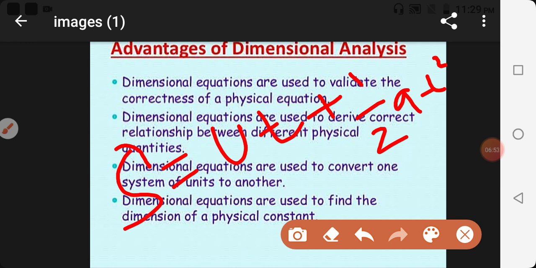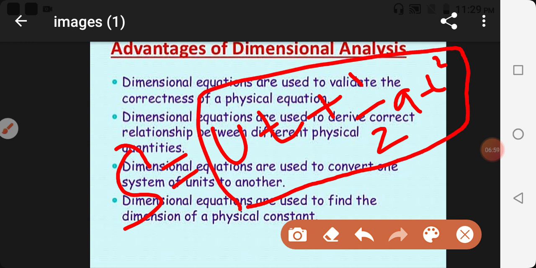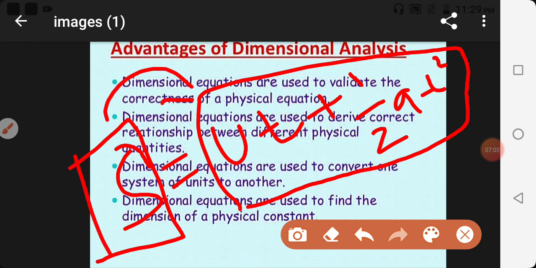When we calculate the dimensional formula for the right side and for the left side, if the dimensional formula is the same on both sides, it means the equation or formula given is correct.